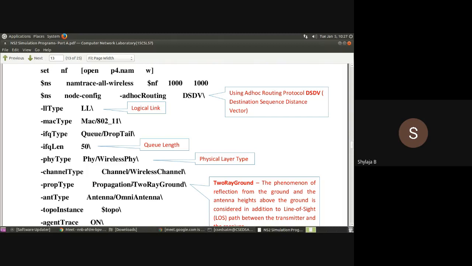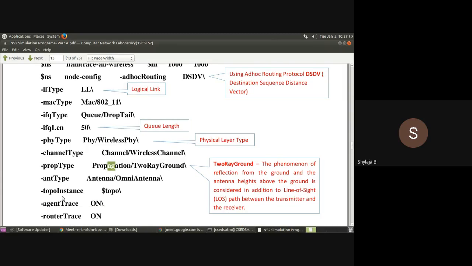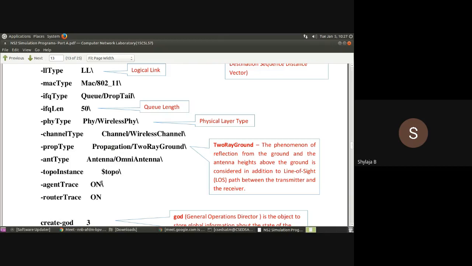So the word is propagation. Most of you are writing it wrong. If you write the wrong letter, you will get an error. So make sure it is spelled correctly. Okay. So PROPA, you write.